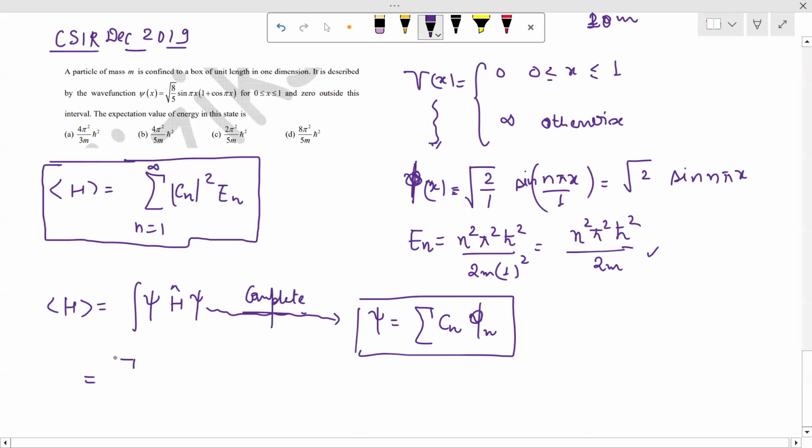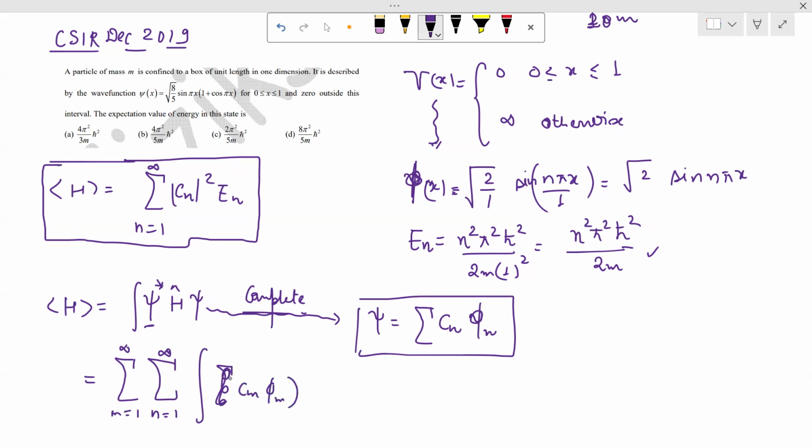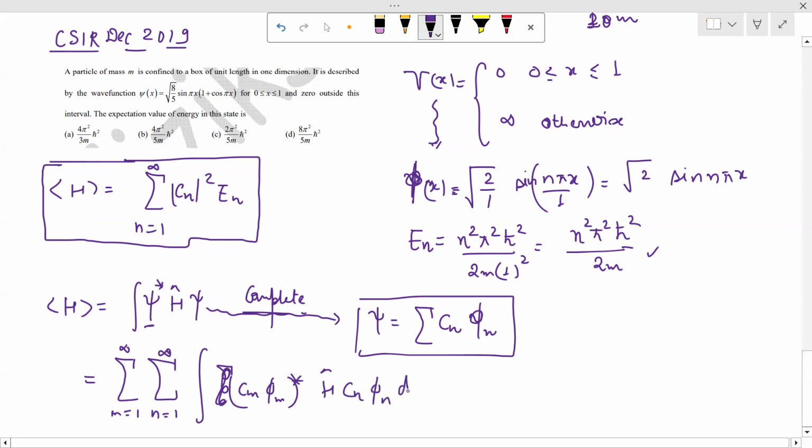And I use double sums, because if I don't, then I'll be making a mistake of duplicating it. So I have written psi star as the summation Cm phi m star, and then H Cn phi n dx.